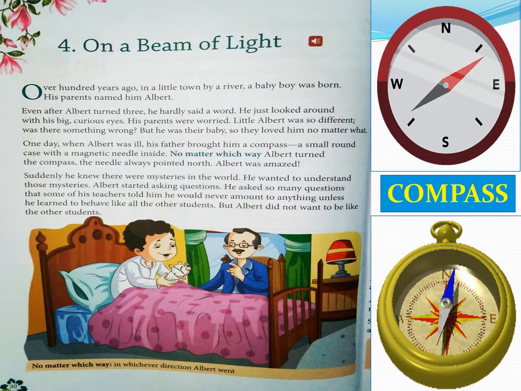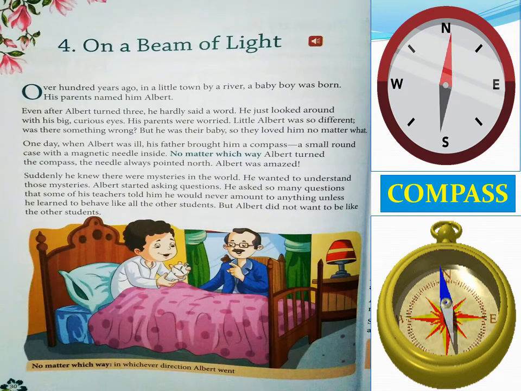A compass is an instrument. It has a dial like your wall clock, and in the center you have a magnetic needle. What does it do? It always shows the north direction of the Earth. The magnetic needle rotates and comes and stops at a point which shows the north side of the Earth. You can see in the picture, it's rotating, but where is it stopping? It's stopping at the north direction. That is the north direction of the Earth.